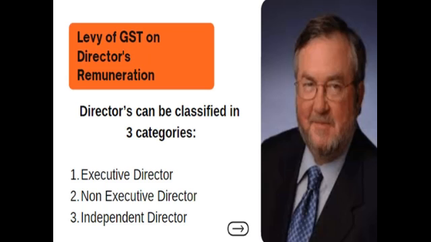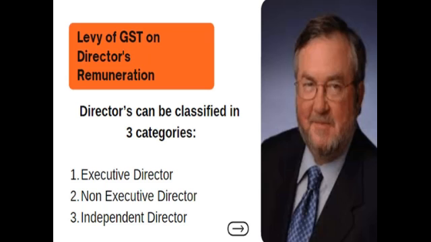Why does this happen? Because when the employee is rendering services to the employer, the remuneration which the employee is getting is taxable under the direct tax head, and therefore we will not levy two taxes simultaneously on the same revenue, and this is the reason that GST is not leviable in such cases. However, if these services are not classifiable as an employer-employee relationship, then there is a responsibility to deduct GST on that amount. So in that case, GST will be levied on a reverse charge basis.